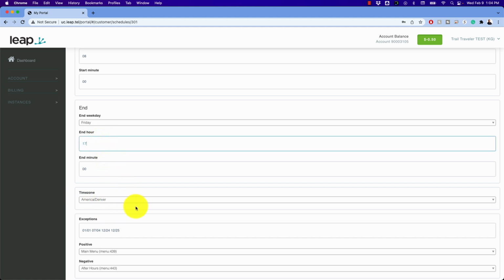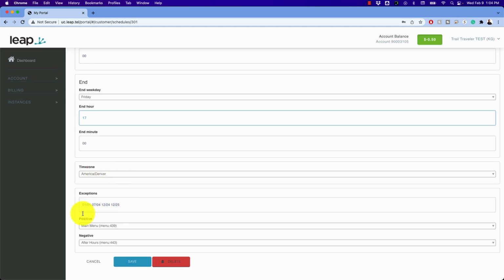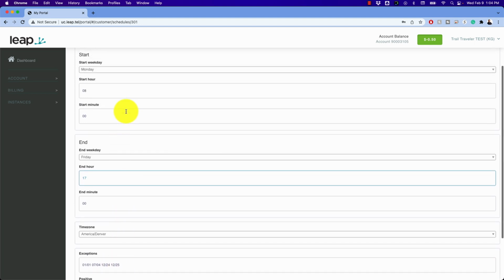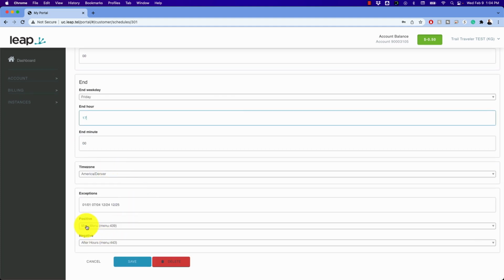What is our time zone that we want this to be based on? What exceptions? So what days are we going to be closed, even if they're regular business days? So I have New Year's Day, 4th of July, Christmas Eve, Christmas Day. And if this is a positive match, so it matches within these parameters up here, what are we going to do? Well, we're going to go to our main menu. Well, if it's outside of these hours, or it hits these exceptions, that'd be a negative result, and that is going to send them to our after hours menu.